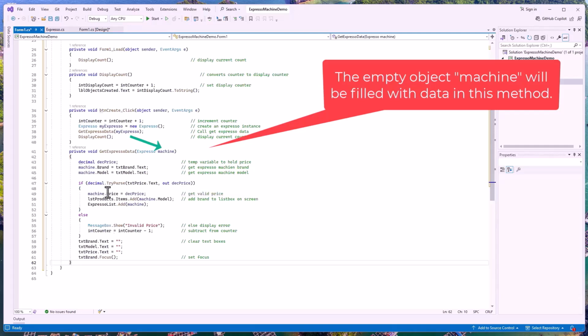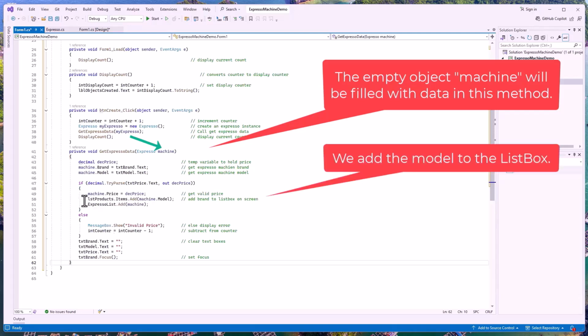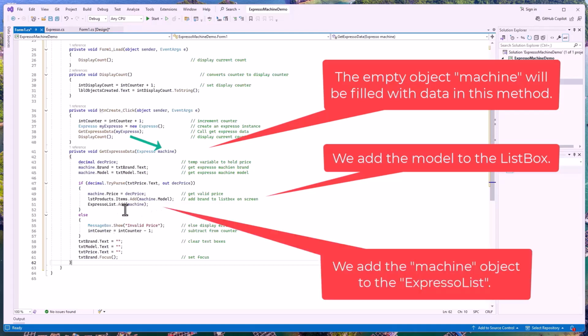Once it is right, we can say machine price equal to decimal price. And then we'll add to our list products.items. We're going to add machine model to the list box, and an Espresso list.add machine. We're going to add the complete item to our list. If this fails, we're going to show invalid price. The counter is equal to the counter minus 1. We're going to decrement the counter here. And then we clear out our text fields and set our focus to the brand so the user can start all over again. That's all there is to that particular piece.